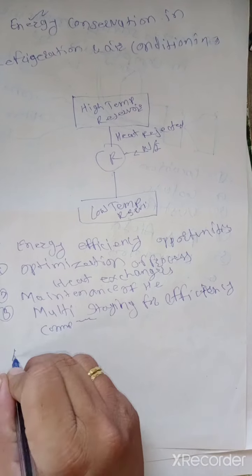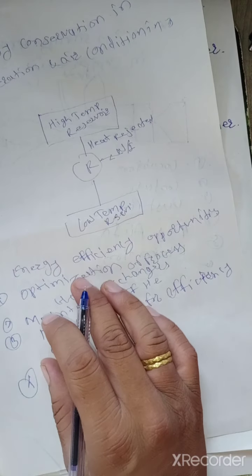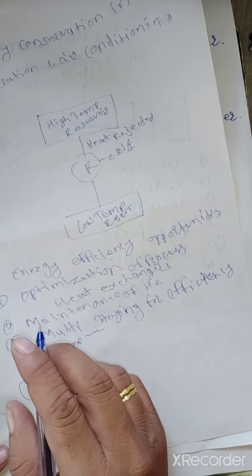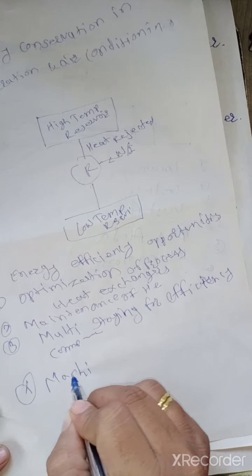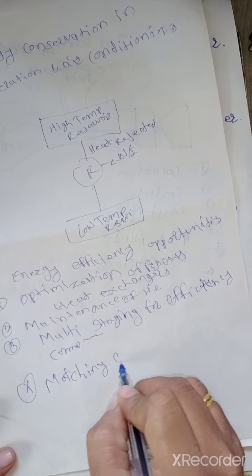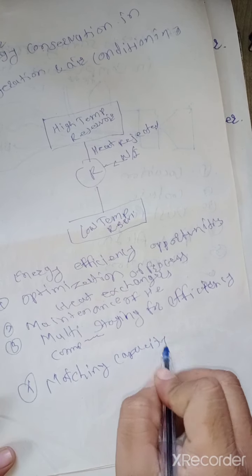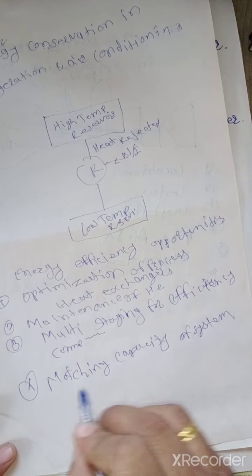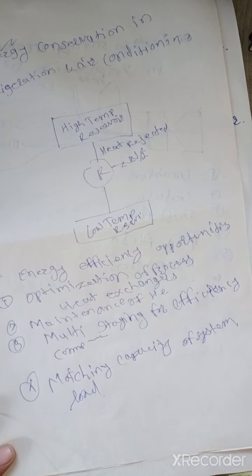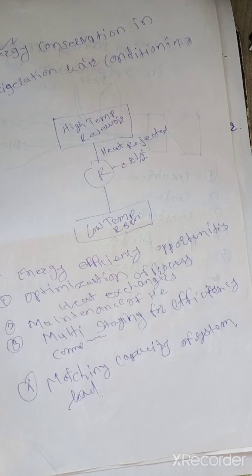Then the fourth one is matching capacity to system load. During part load operation, the evaporator temperature rises and the condenser temperature falls, effectively increasing the COP.